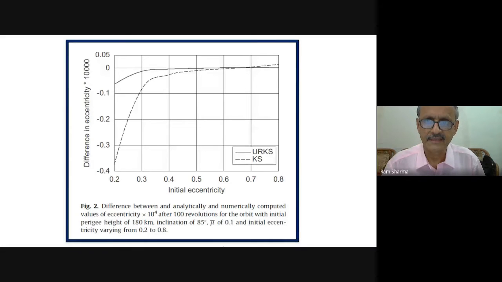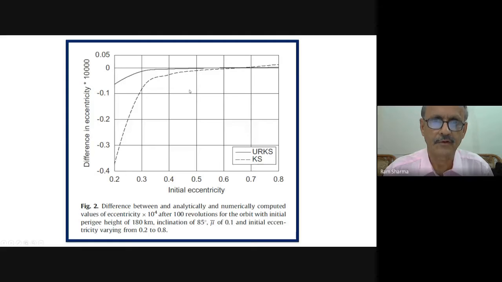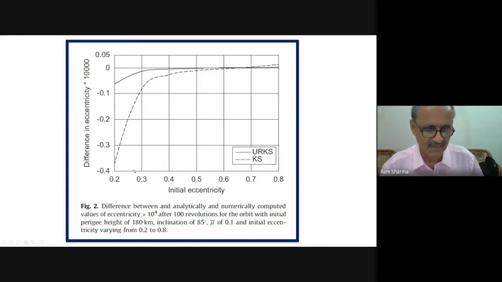Similarly, that point comes almost at the same place. Here it is difficult to identify. So you can see here, this is less sensitive to eccentricity. This is more sensitive to eccentricity. But as I told you, we have not designed for that. These are all to check what happens even for low eccentricity.